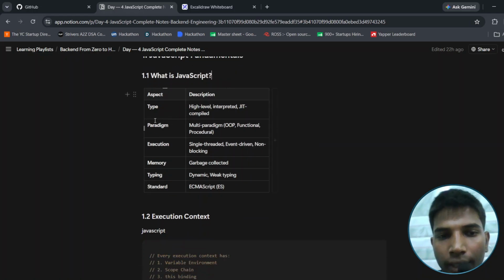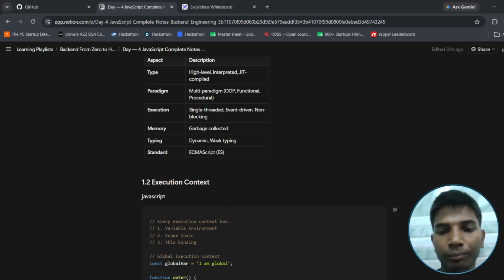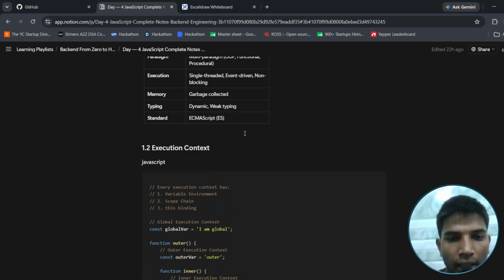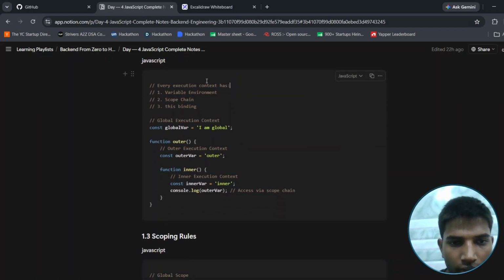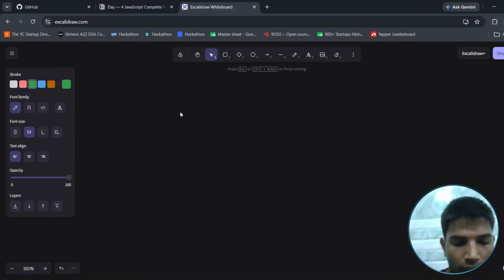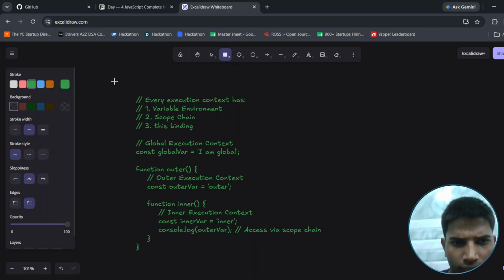The first is type: high level, interpreted, JIT compiled. Paradigms and execution: single threaded, event driven. Memory: garbage collected. Standard: ECMAScript. Typing: dynamic, weak typing. We can see what the execution context looks like, and we can copy it and explain it on Excalidraw.